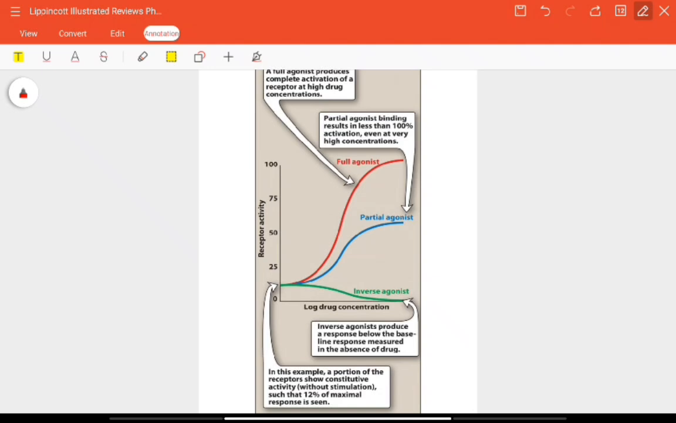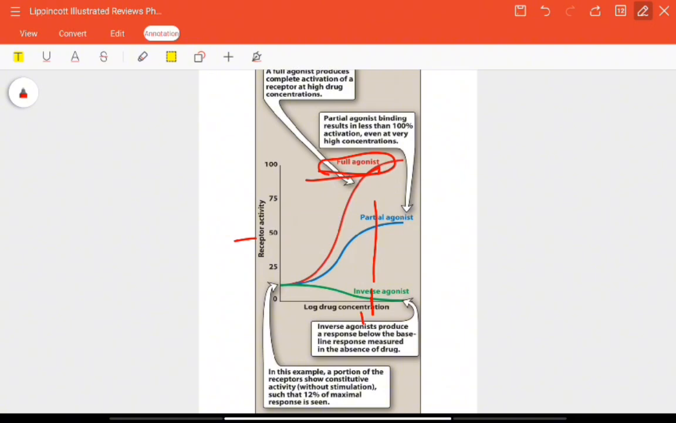Here we are going to see three terms: full agonist, partial agonist, and inverse agonist. This is the drug concentration on the x-axis, and there you have receptor activity. A full agonist will produce complete activation at higher drug concentrations. You see, at these concentrations it completely activates. Partial means it will partially activate, less than 100%, less than the full agonist. Whereas an inverse agonist will produce a response below the baseline, the activity in the absence of the drug.